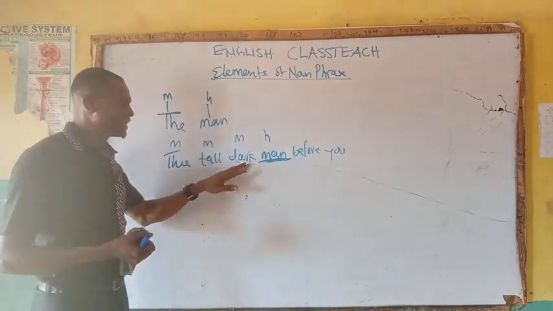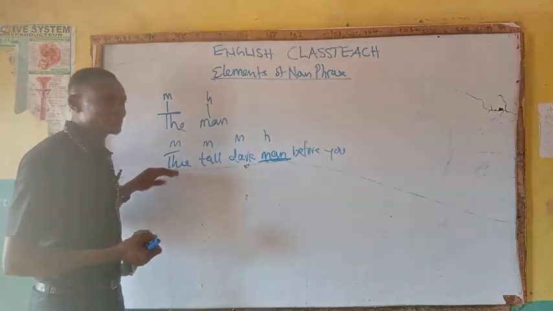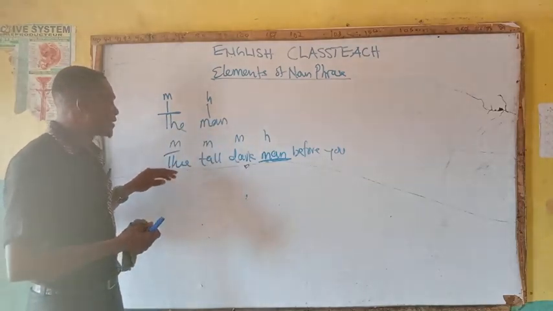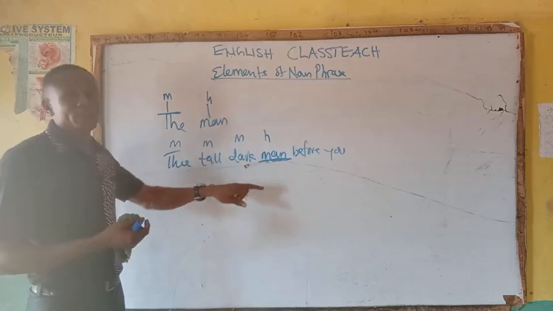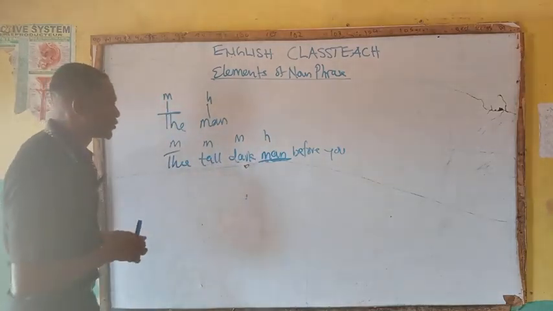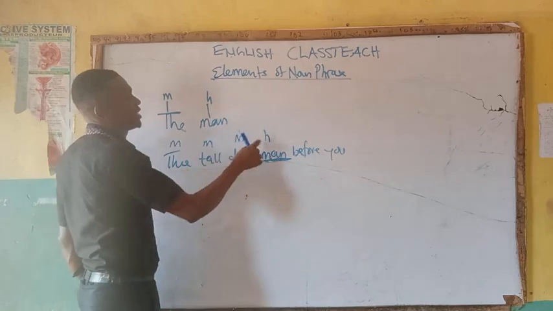Which man? The tall dark man. The is the particular, definite article. That is the particular man you are referring to, not every man. A particular man standing before you. So here we have modifier, modifier, modifier, head word.